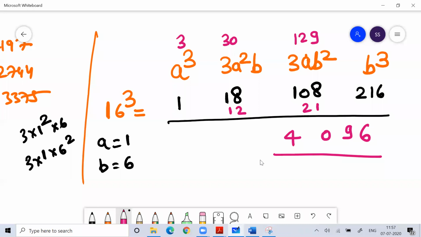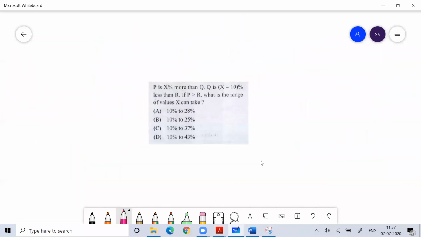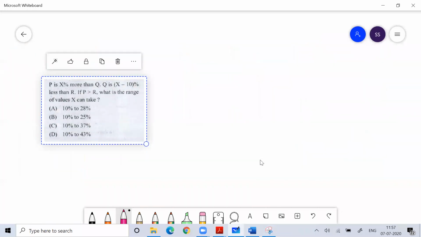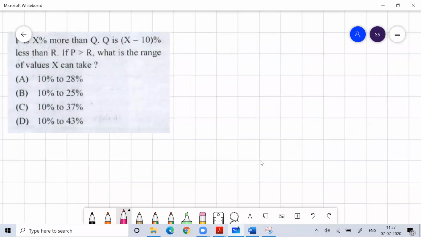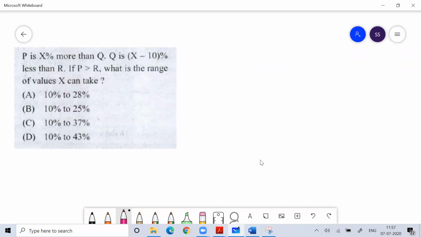If I talk about question number 76, I consider this a good question. Here in this question, it's given that p is x% more than q, where q is (x minus 10)% less than r. If p is greater than r, what is the range of values x can take? It would be better if you solve this question by using options.